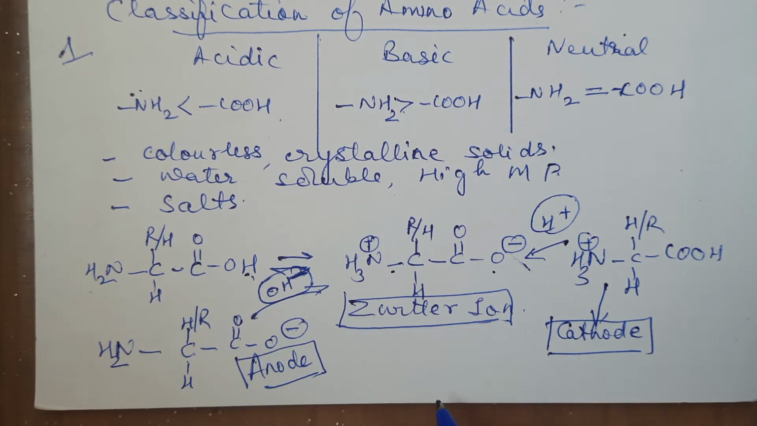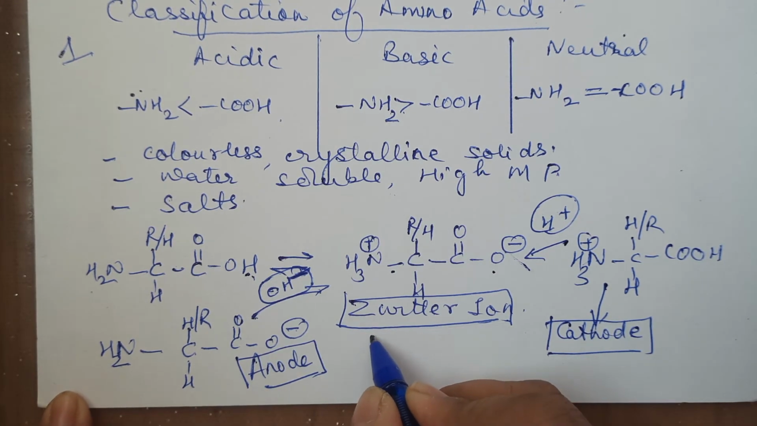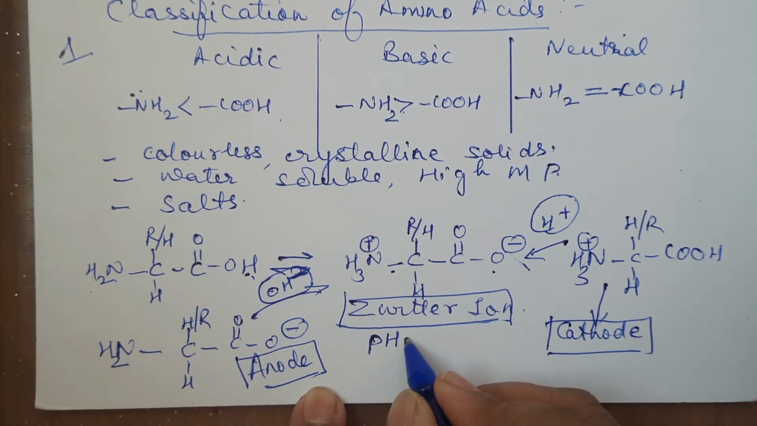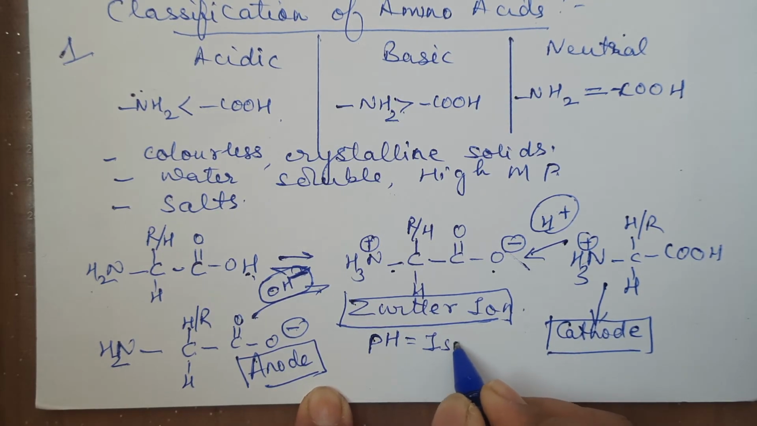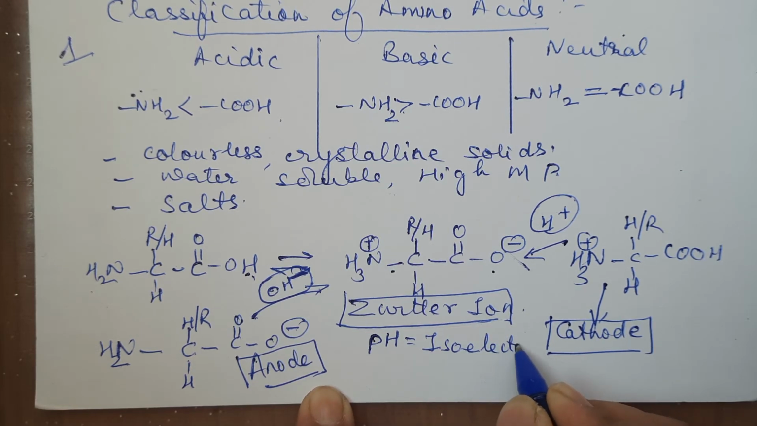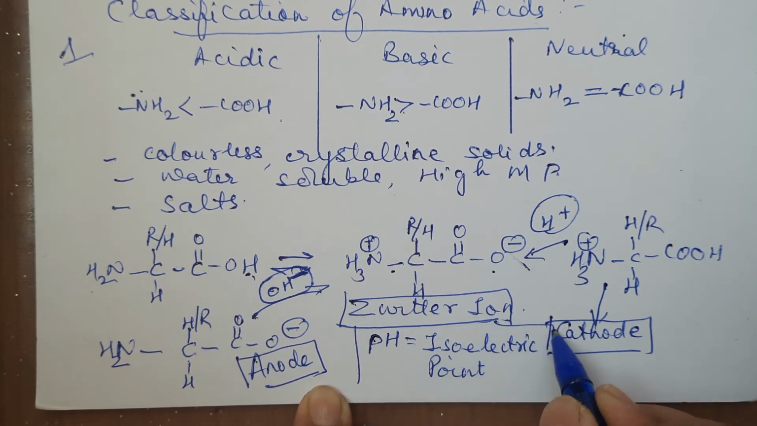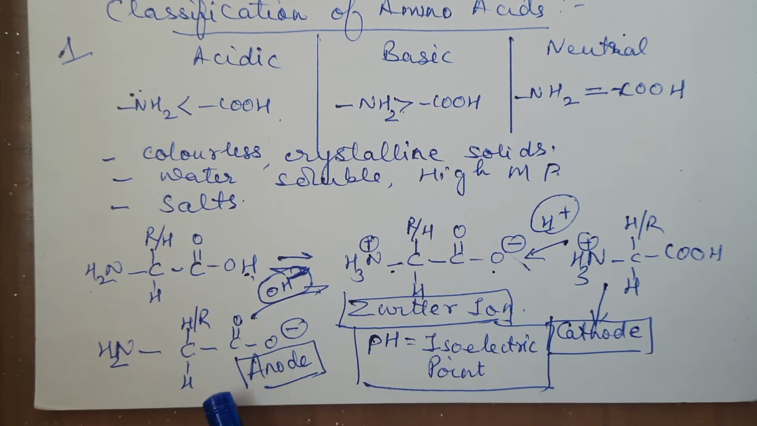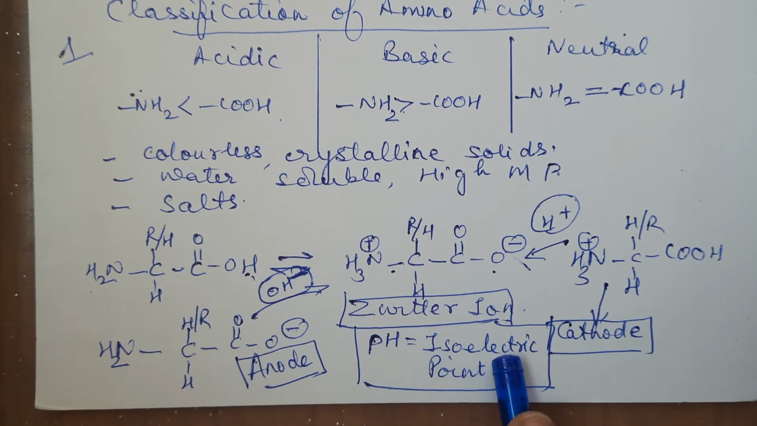And if we somehow maintain that particular pH where it is not moving at all, neither towards the anode nor towards the cathode, that is called the isoelectric point. What is the isoelectric point? The isoelectric point is that pH when this doesn't move towards the anode or cathode. That means the cation and anion parts are equal. So if we are able to maintain that pH, it will be called the isoelectric point.